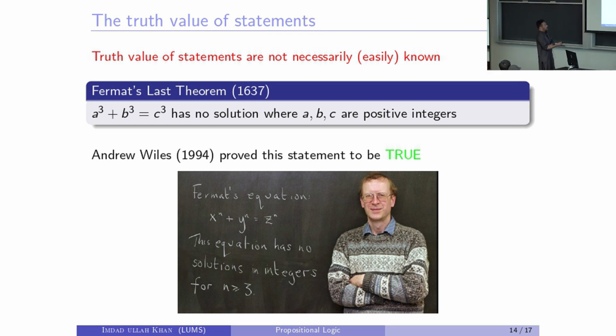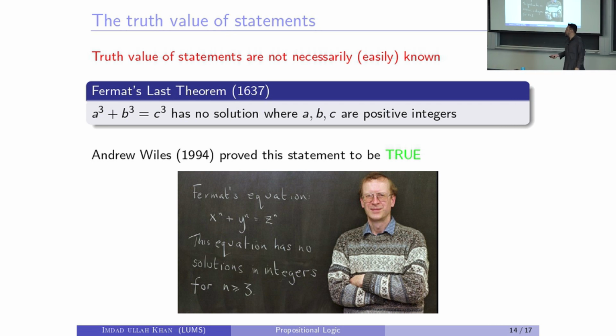It turned out nobody knew the proof, and people have been trying, is it actually true or not. It took about 350 years for Andrew Wiles to prove that this statement actually is true. The truth value of the statement by Fermat is established 350 years later, more or less. Andrew Wiles: x to the n plus y to the n equals z to the n has no solutions among integers.